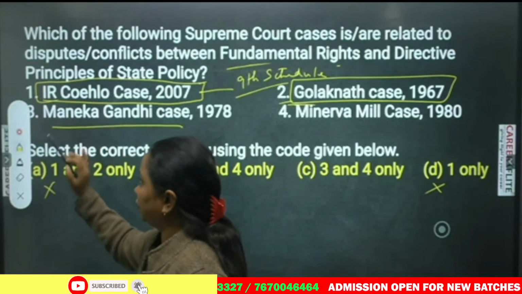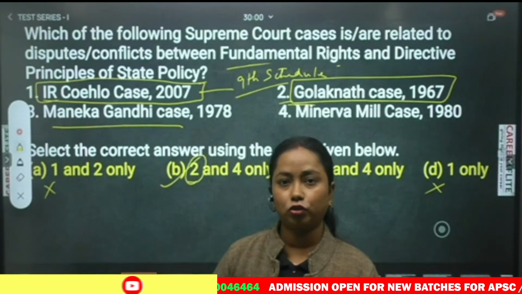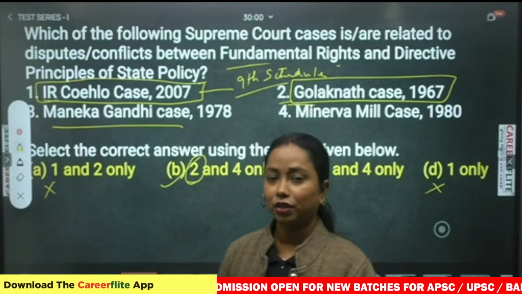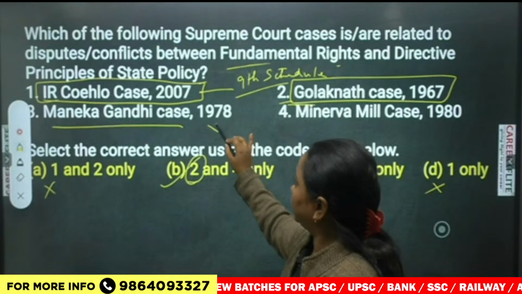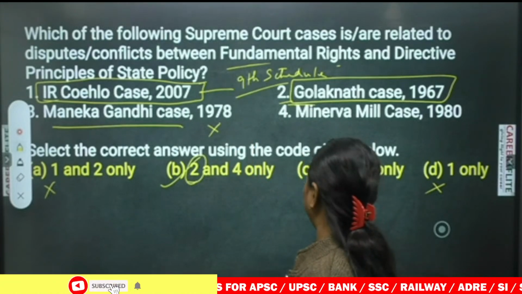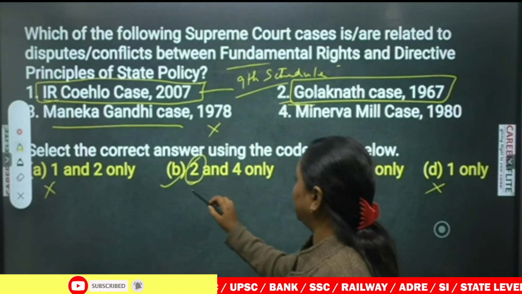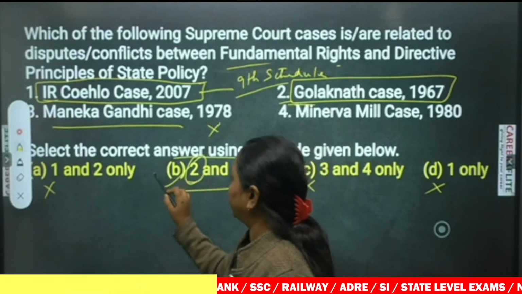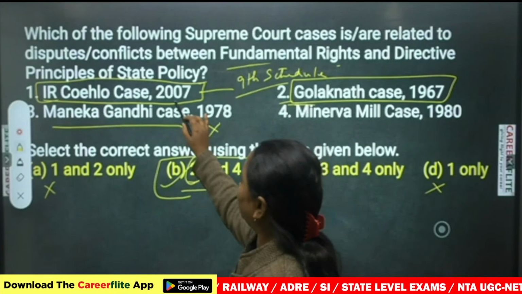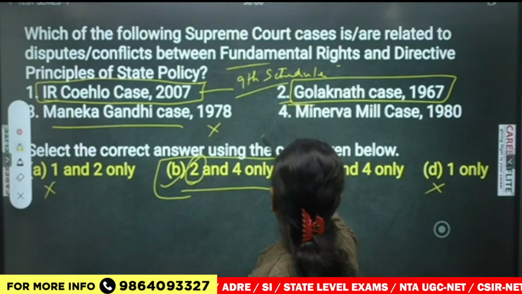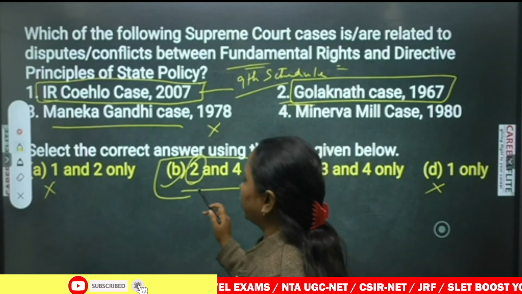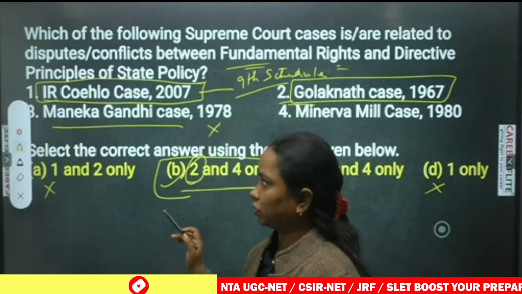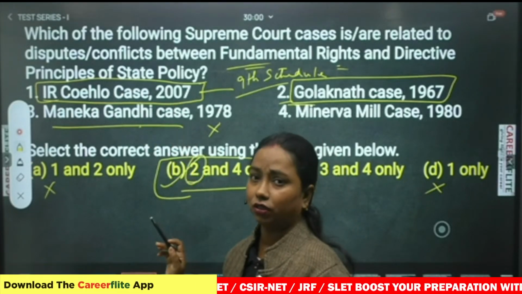Now Menaka Gandhi case was related to due process of law. Okay, that means the fairness of application of law. So this automatically we can eliminate. So if we eliminate 3, then this option also gets eliminated, and this is our answer, that is 2 and 4. Okay, since we eliminate 1 and we see that 2 is already in this particular segment, fundamental rights and DPSP, so we got our answer. But for the confirmation part, let's just read the third one also.